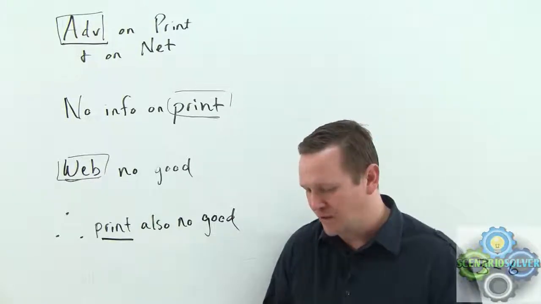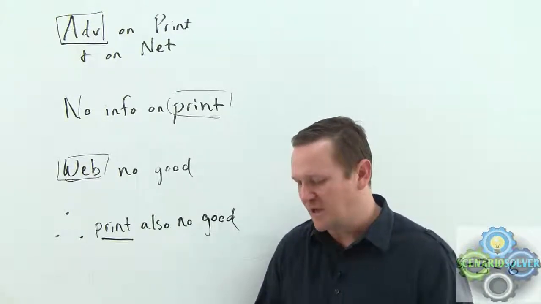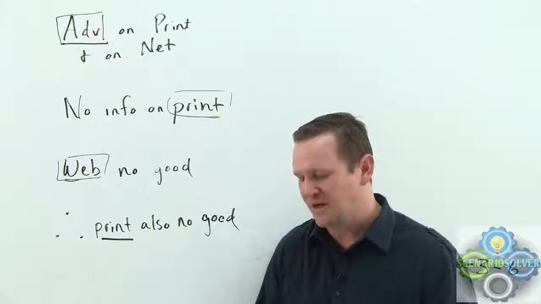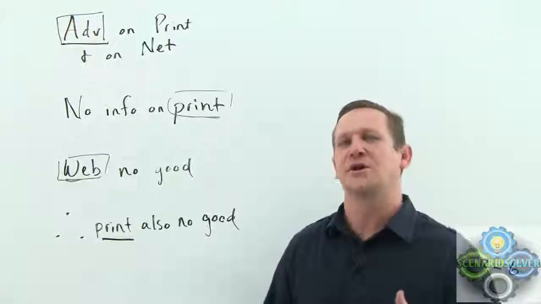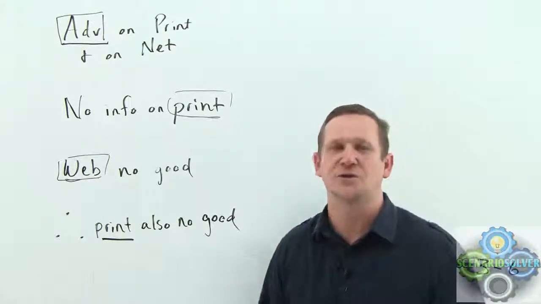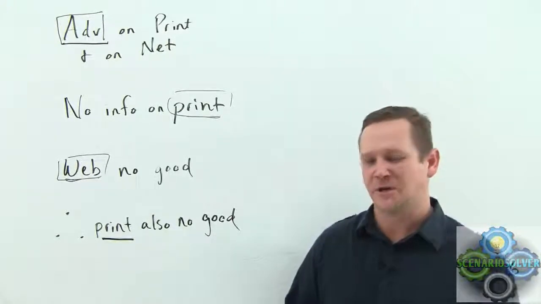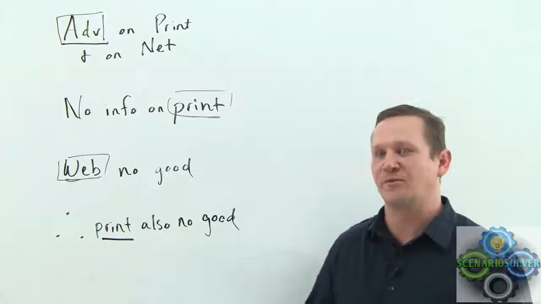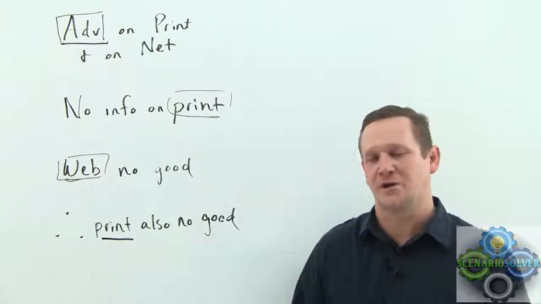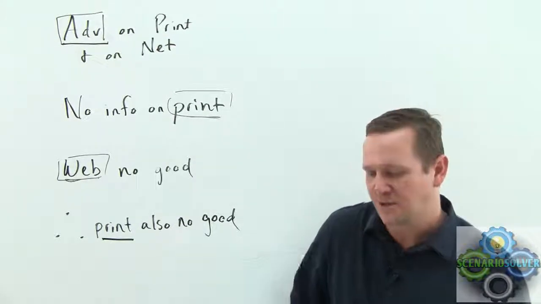Let's look at E, though. Bases a prediction about future events. We can stop right there. We're not talking about future events in this. We're talking about something that's already happened. We're drawing a conclusion about an analogous case that we have no information on that's already occurred. So E falls out.